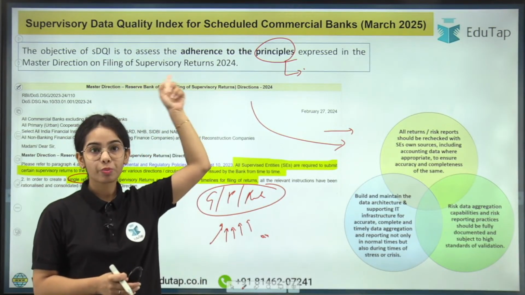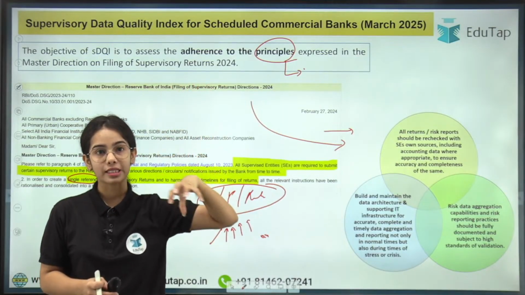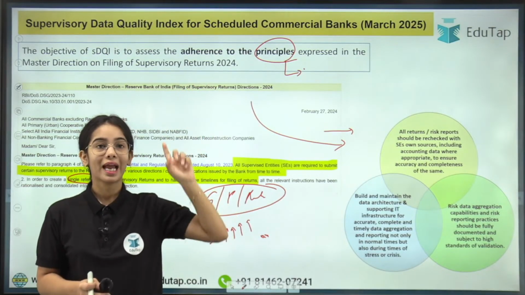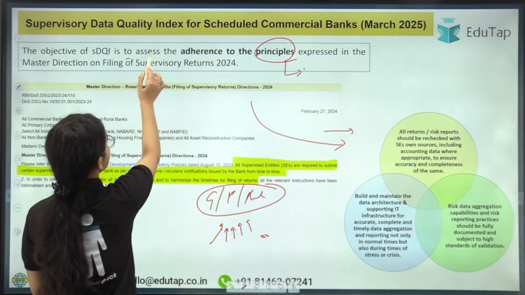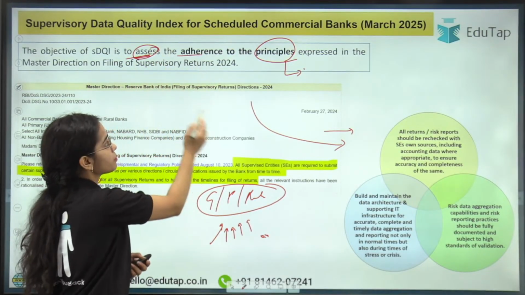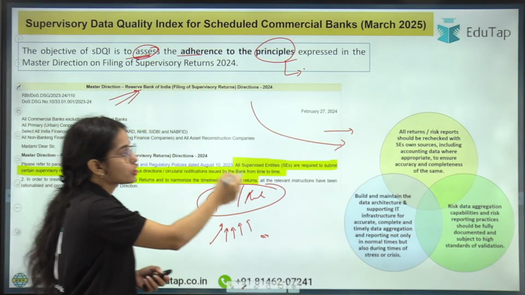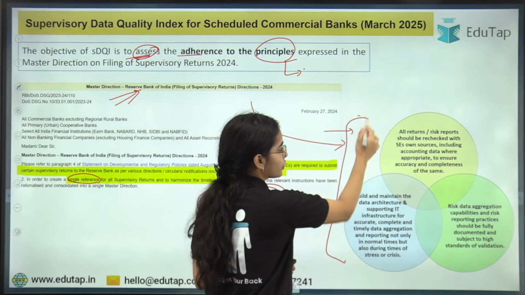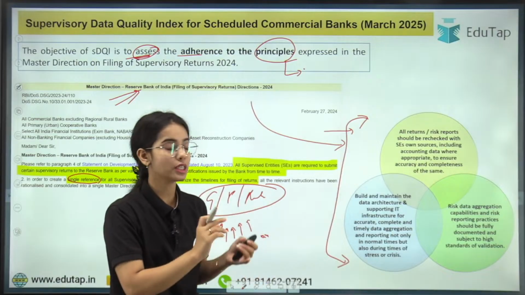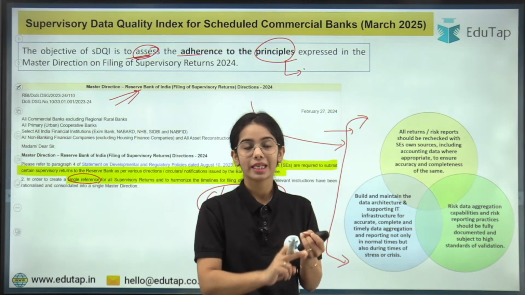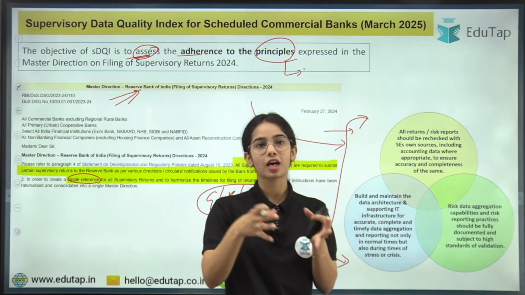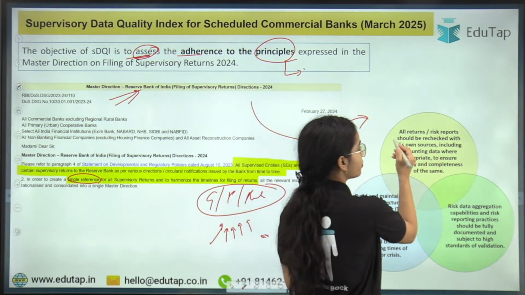Now, the Supervisory Data Quality Index measures the quality of data, and its objective is to assess the adherence to the principles of this master direction. Among the provisions, the master direction states that all the returns and reports that the supervised entities are providing should be rechecked.